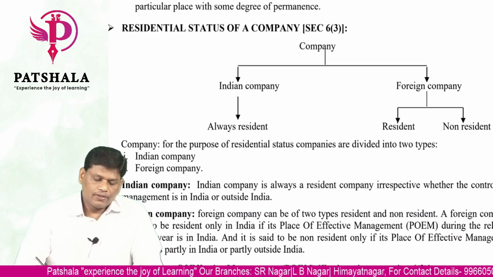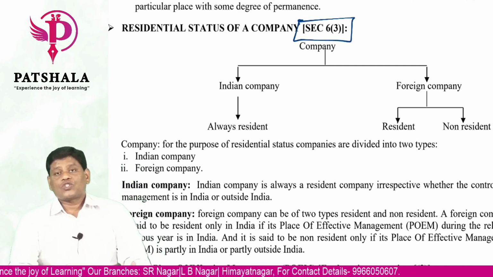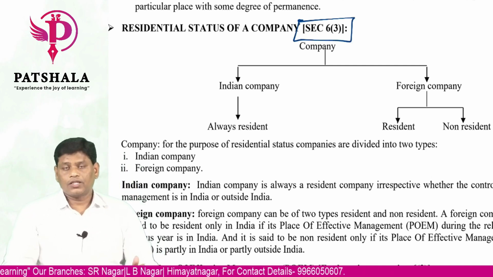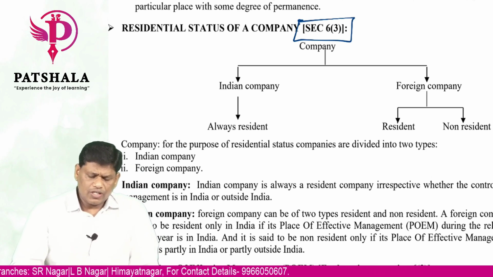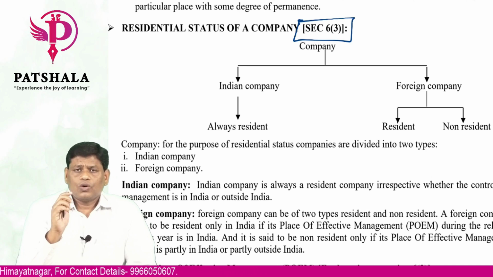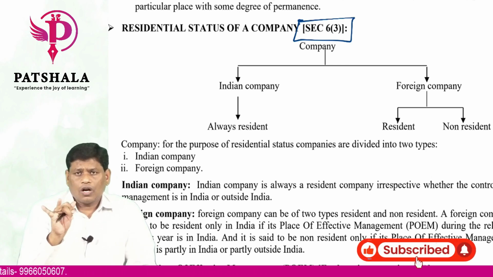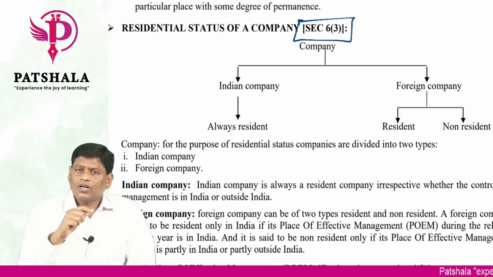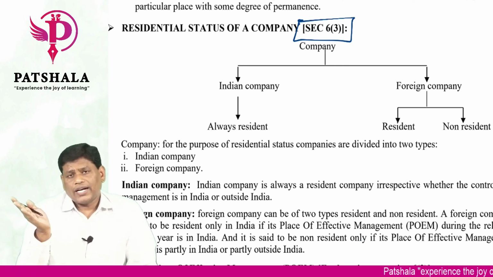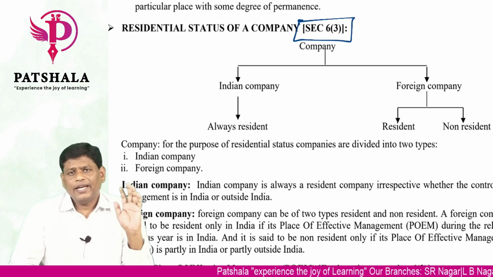Next, section 6 subsection 3 talks about residential status of a company. The third most important person is a company. I told you in the introduction of residential status that only individual and HUF will have 3 types of statuses: resident, which is further classified as resident and ordinary, resident but not ordinary. Of the rest of the persons, they will have only 2 statuses. Either they will be resident or they will be non-resident.